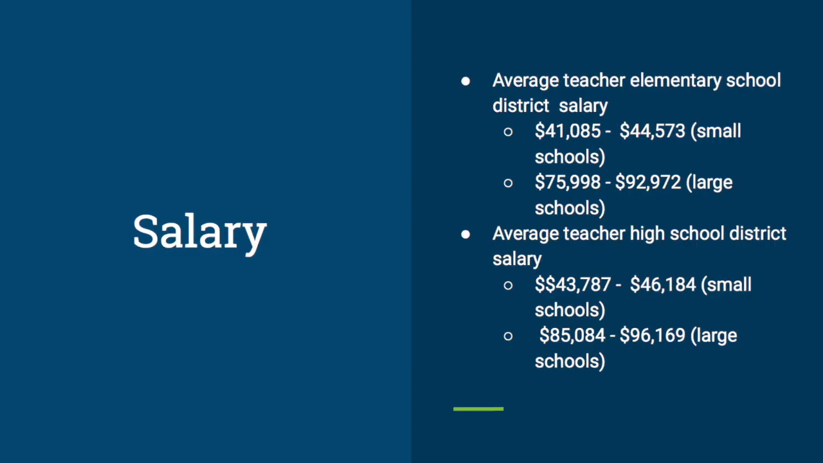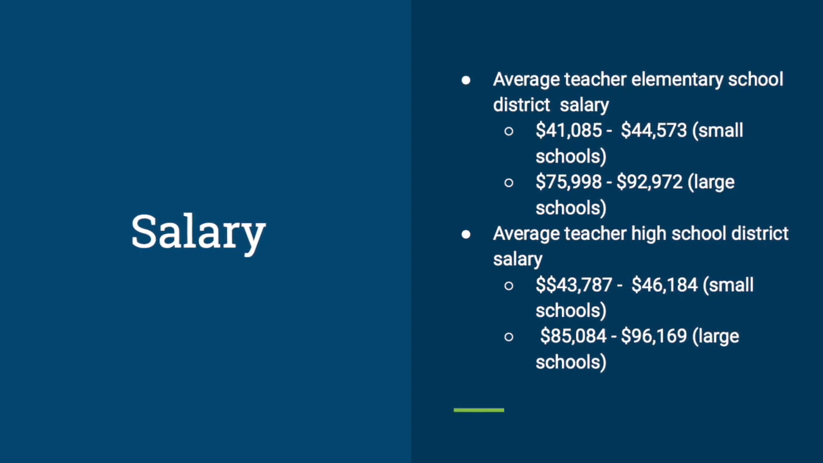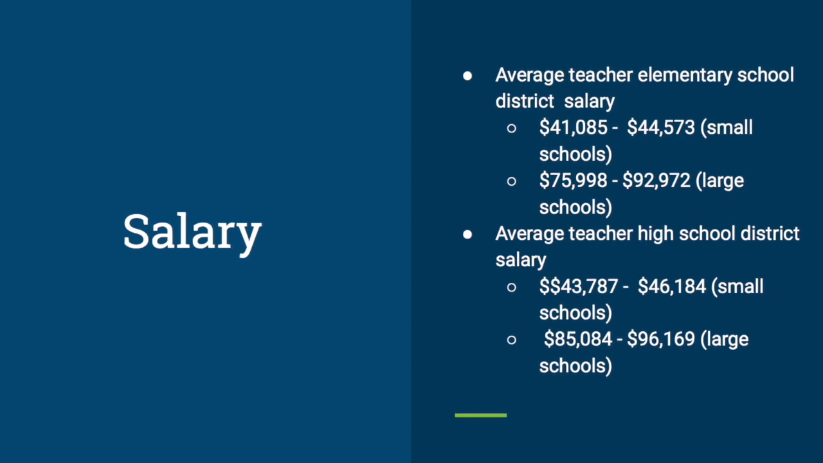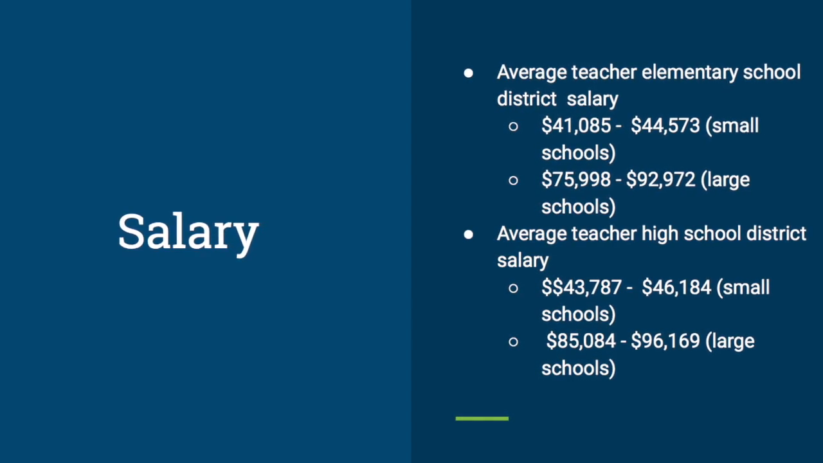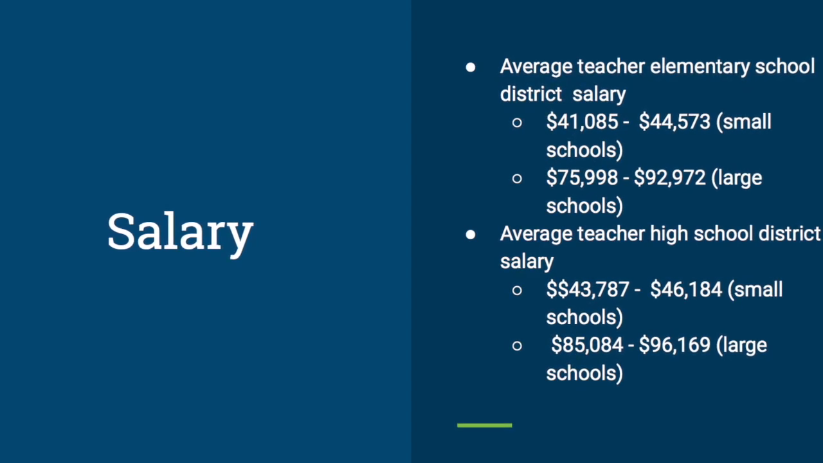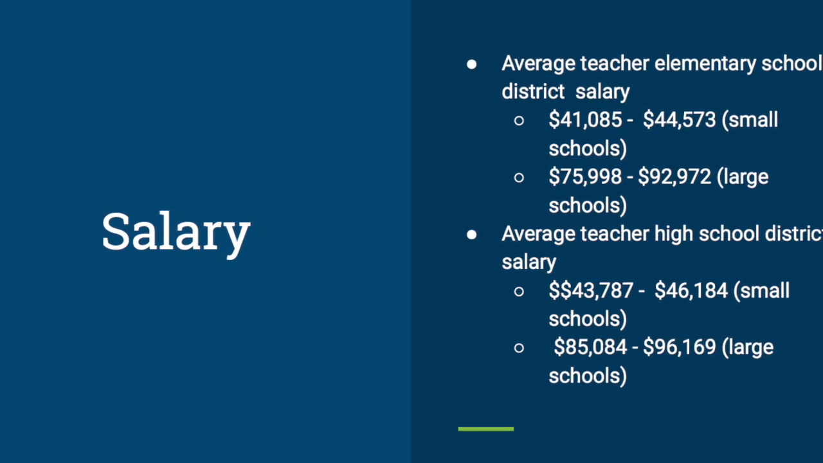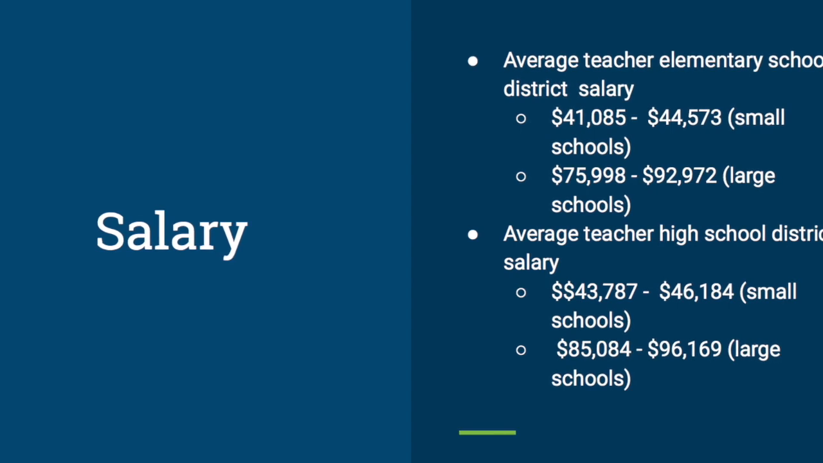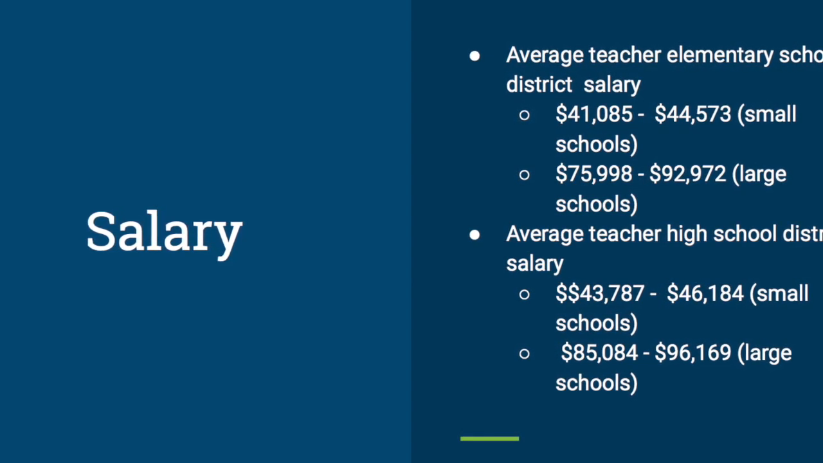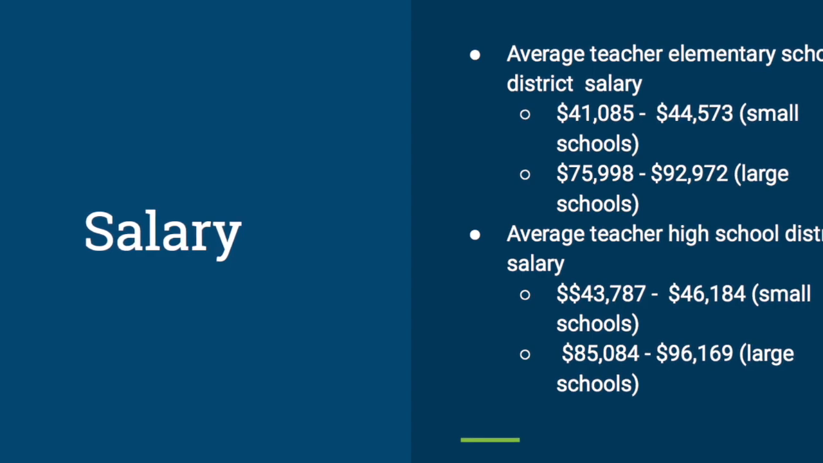These are the average salaries for teachers across California. Elementary school teachers in small schools make between $41,000 and $44,000 a year, while the elementary teachers in large elementary schools make $75,000 to $92,000 a year. Small high school teachers make an average of $43,000 to $46,000 a year, compared to high school teachers in larger schools who make between $85,000 and $96,000 a year.